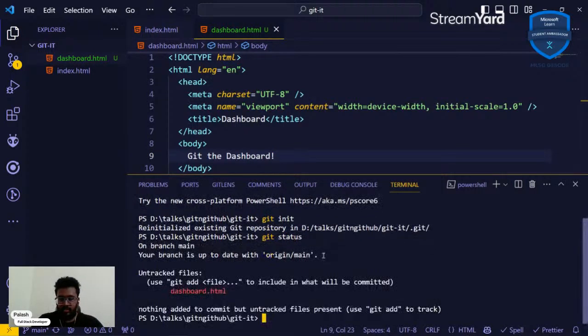Or there's a better command to do that. We can just run git status and we can see that we have a branch called main, which is evident over here, and which we already saw in the repository also, right? It's the norm to name the default branch main right now. So we have an untracked file here, which is the dashboard.html. So how do we tell Git to start tracking any file? We use the git add command.